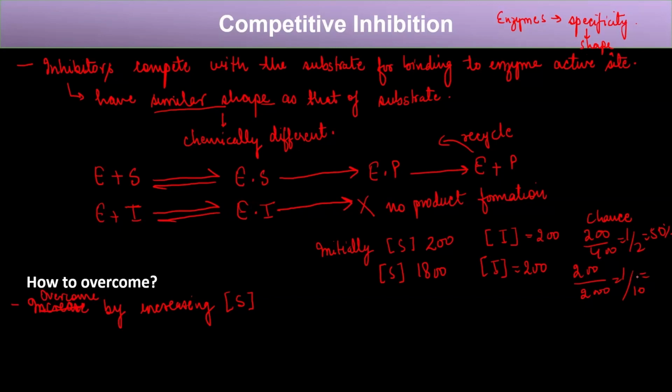So out of 10 molecules, only one inhibitor molecule can bind to the enzyme, and in this way the chance of the inhibitor binding to the enzyme will reduce. Hence, we can overcome this competitive inhibition by increasing the substrate concentration, and you can understand this by this example.